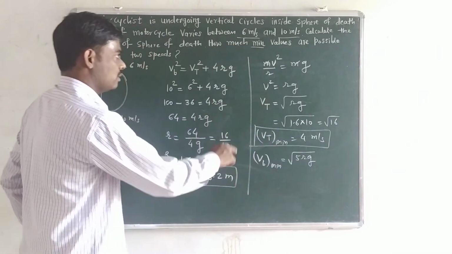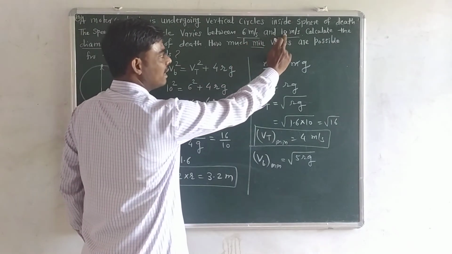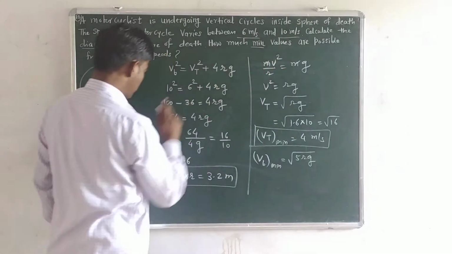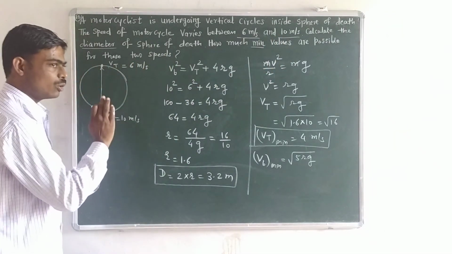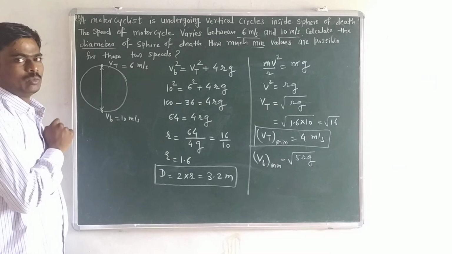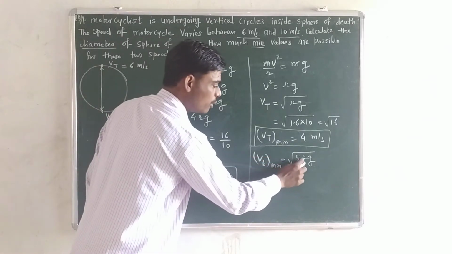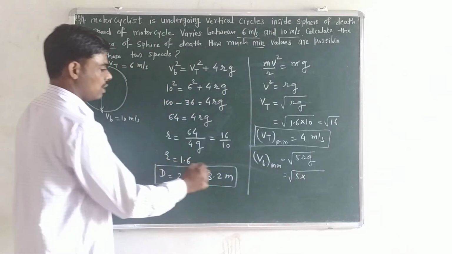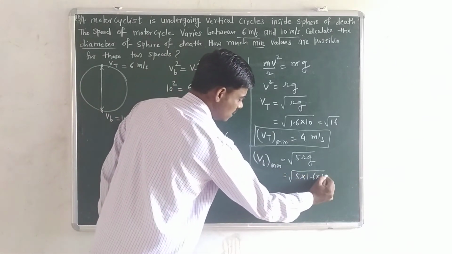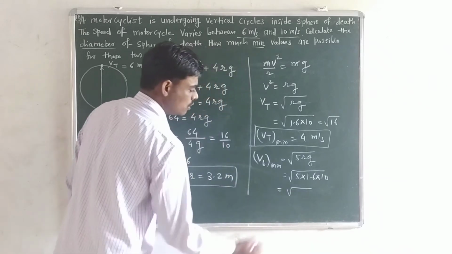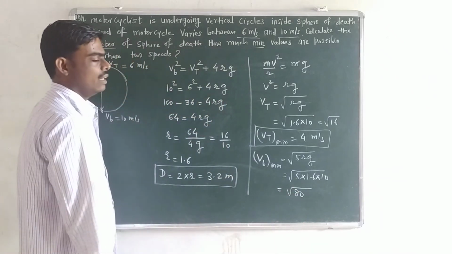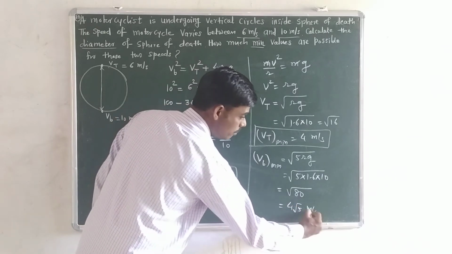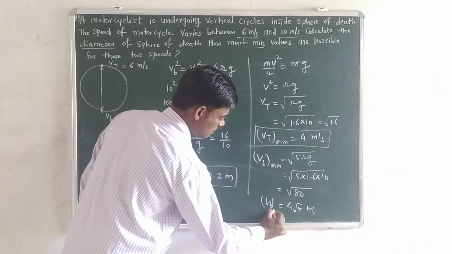So with the same reference, though cyclist is moving at bottom with 10 meter per second, it is not necessary that this should be a minimum value. The minimum value is square root of 5 rg. So 5 r is 1.6 and g is 10. It becomes square root of 80, and square root of 80 is nothing but 4 root 5 meter per second.